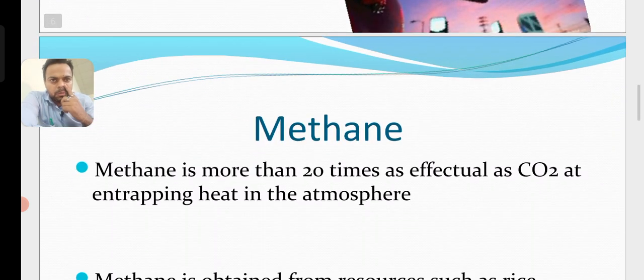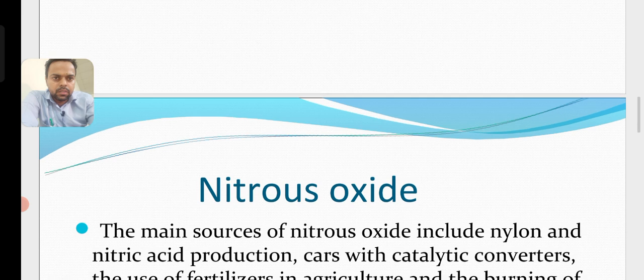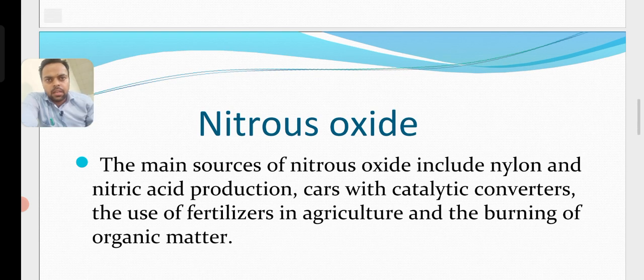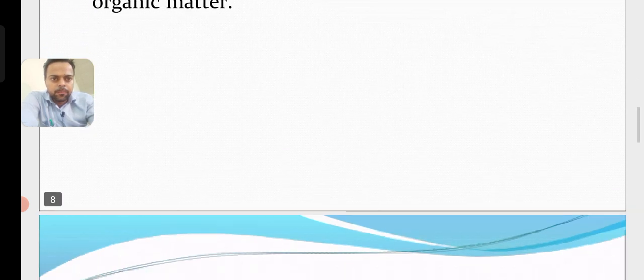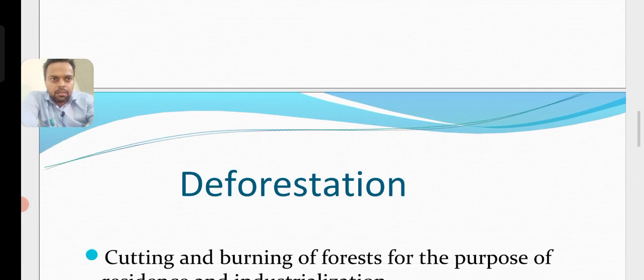Methane is another gas, which is more than 20 times as effective as carbon dioxide in trapping heat in the atmosphere. It is obtained from sources such as rice paddies, flatulence, bacteria in bogs, and fossil fuel manufacture. Another gas is nitrous oxide. The main sources of nitrous oxide include nylon and nitric acid production, cars with catalytic converters, and the use of fertilizer in agriculture. So these are the main sources of